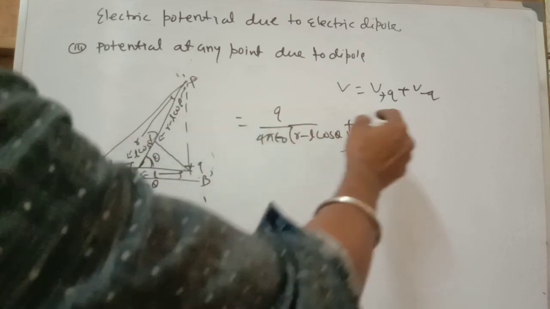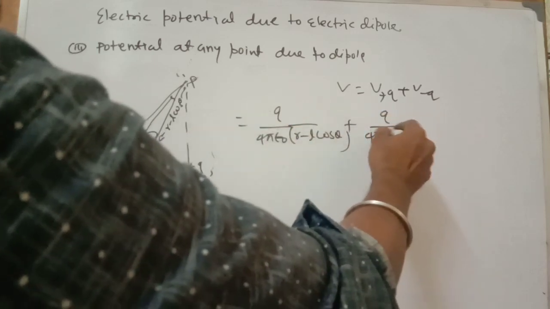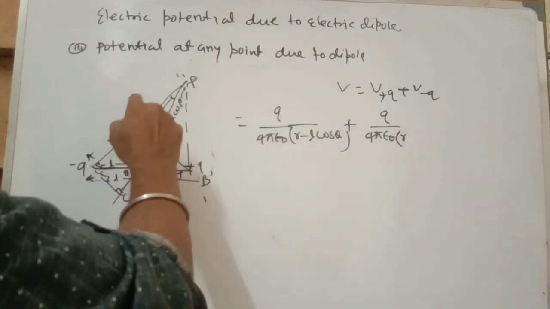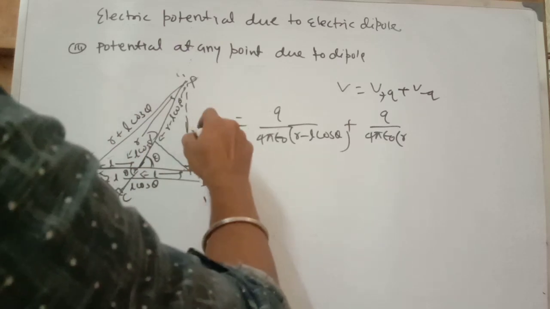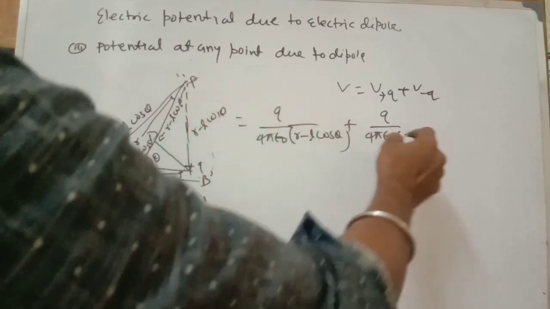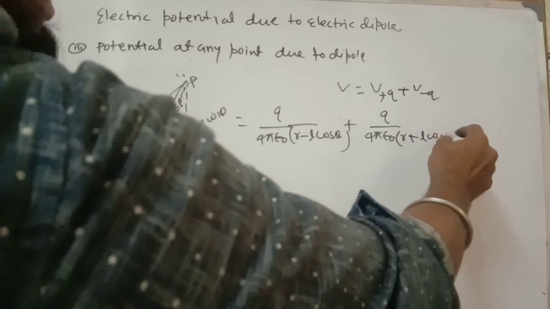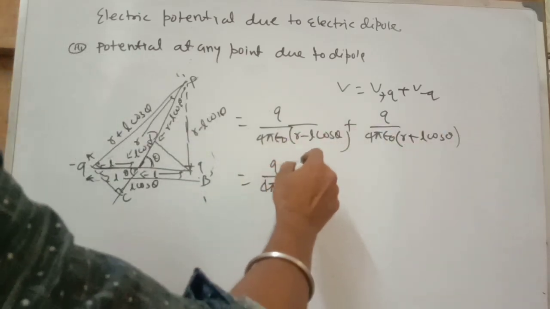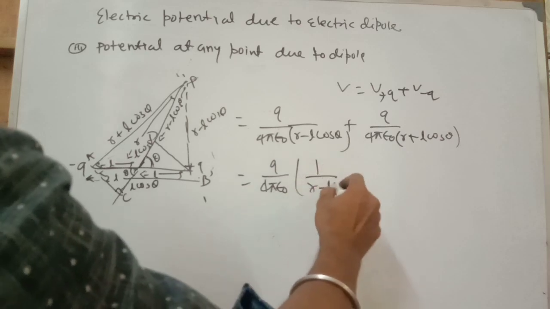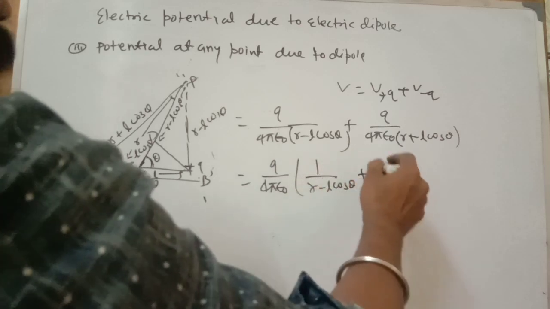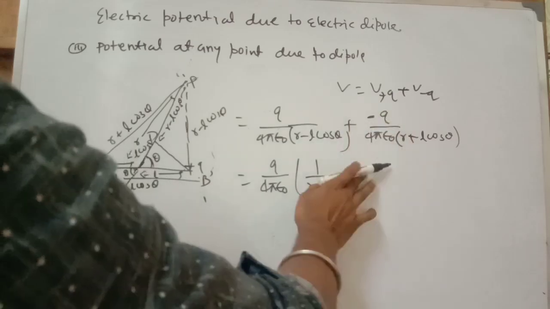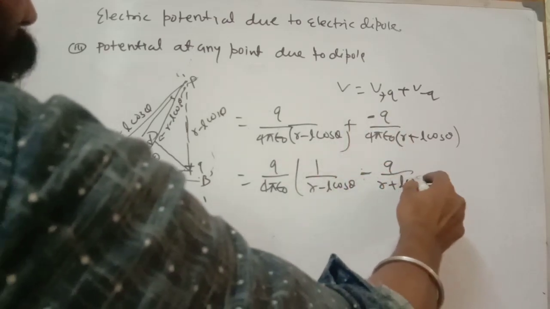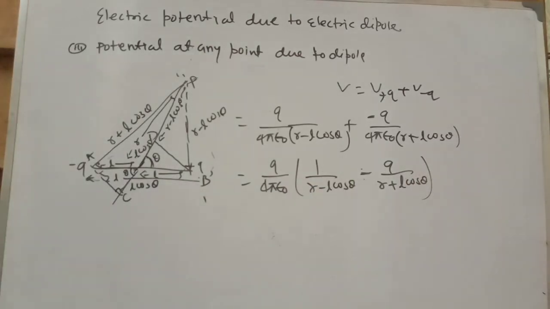Plus, due to the minus Q charge, Q by 4 pi epsilon naught, and this distance is R plus L cos theta. Now take Q by 4 pi epsilon naught common, so it is 1 by R minus L cos theta plus, sorry, it's a minus, minus 1 by R plus L cos theta.